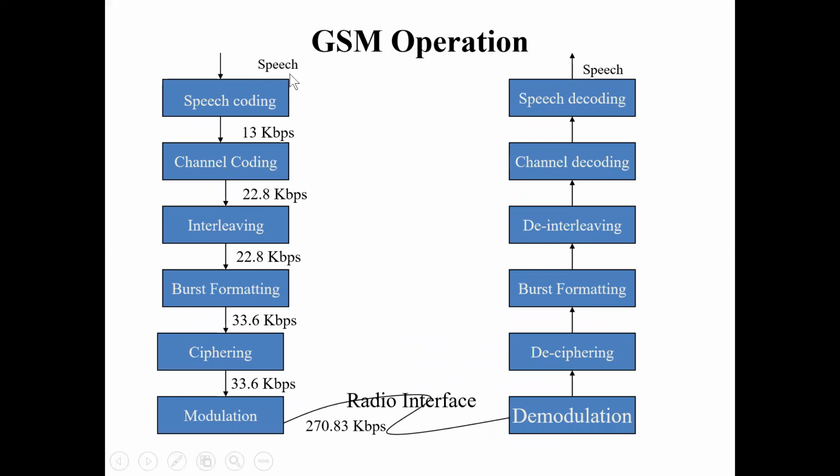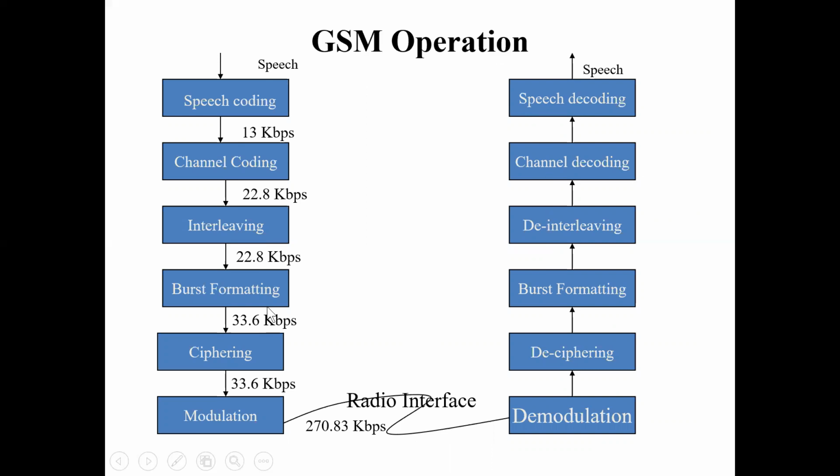In GSM frame structure operation, the analog speech signal goes to speech coding. Speech coding is converted into channel coding. Channel coded data goes to interleaving, and burst formatting is done. Ciphering is done, and then modulation is done. Demodulation, burst formatting, interleaving, channel decoding and speech decoding is the reverse thing that happens at the RX.